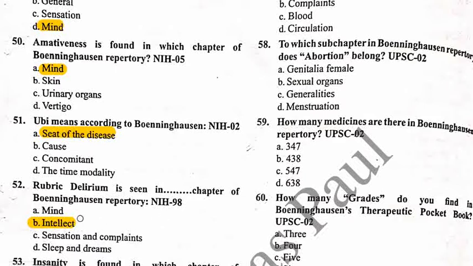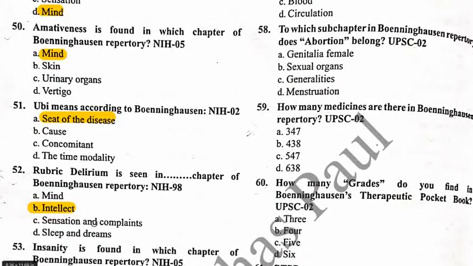There is only one exception starting with D, that is despair, which is found only in the mind chapter. All other rubrics starting with D are found in the intellect chapter.